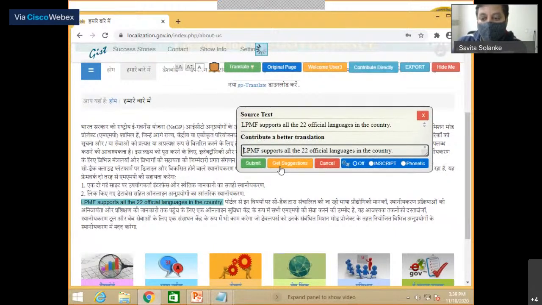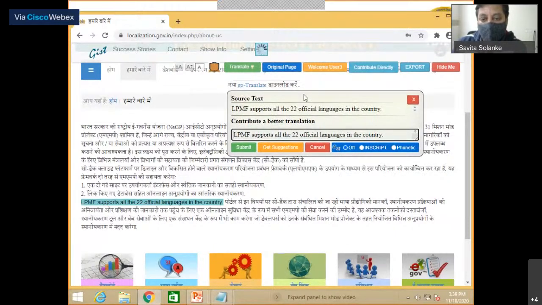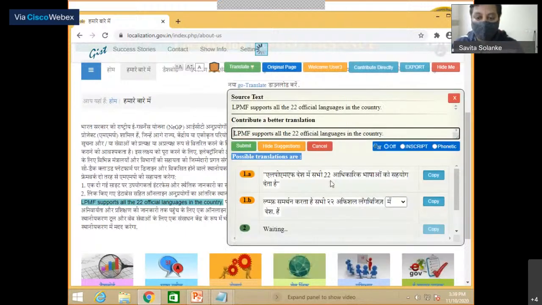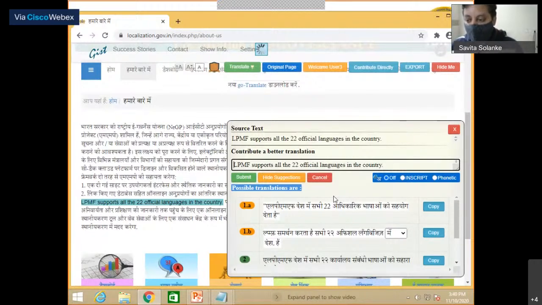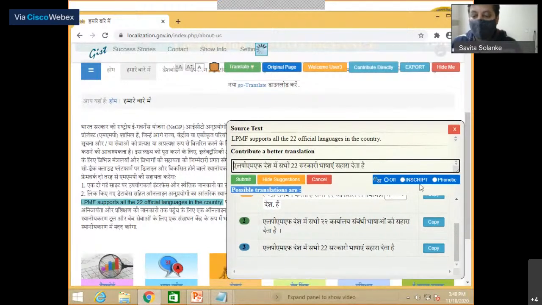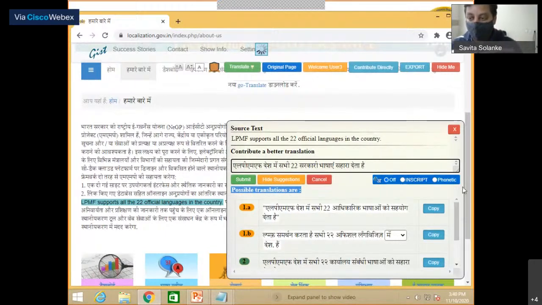Okay, he can also get the suggestions to get an idea about how to translate it better, and these translation suggestions are powered by our machine translation engines which are running behind the scene, and all these translation suggestions are coming from there. So user can pick up anyone. So for the, I will just pick up this one, and instantly the translation is copied over here. User can make the modification if he wants, and then can further submit this. I'm not going to submit because this is a live website and I'm just demonstrating. So I'm just skipping that part.